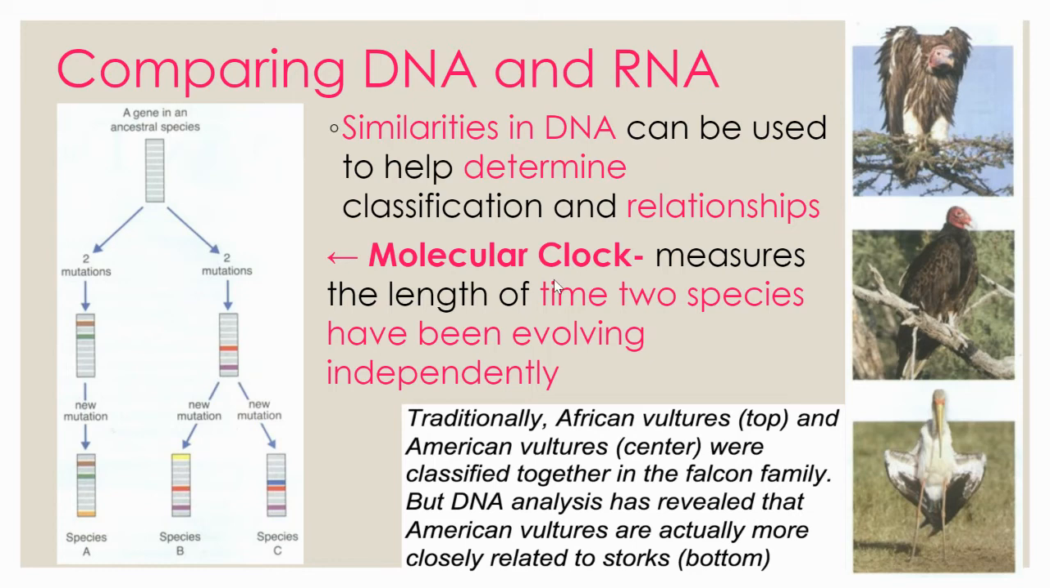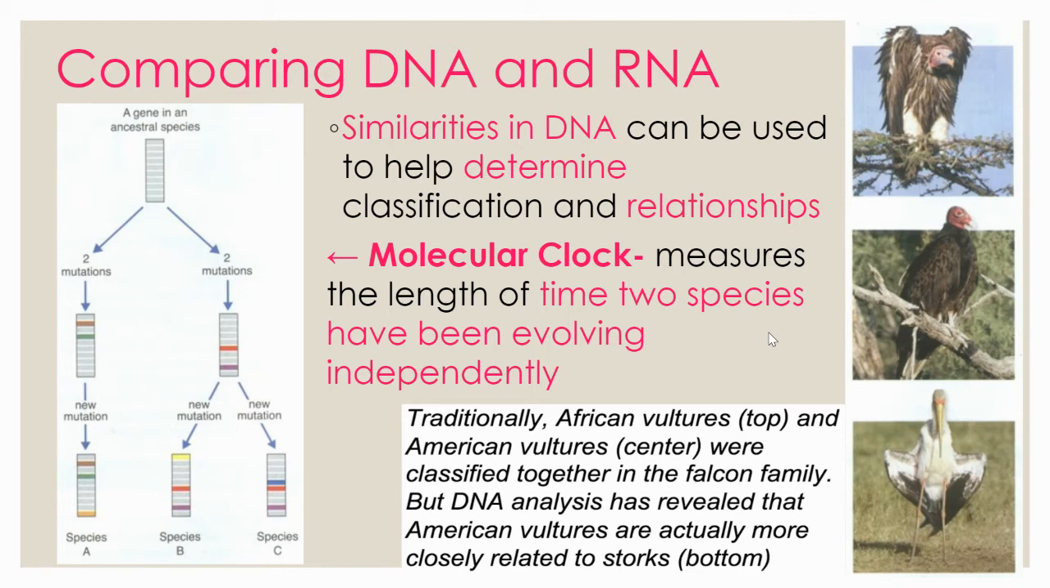There is such a thing called a molecular clock, and it measures how long since two species evolved independently of each other. So you can look at certain genes that organisms share, and you can determine how long ago maybe one mutation group changed from another mutation group and they became two separate species. And DNA has been a really useful thing to help us understand the relationship between organisms.